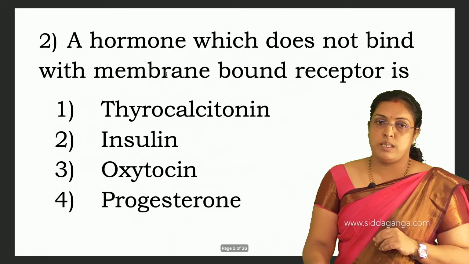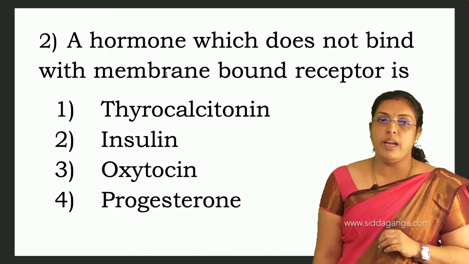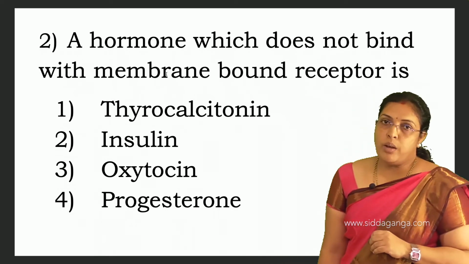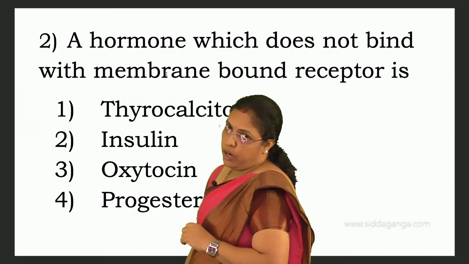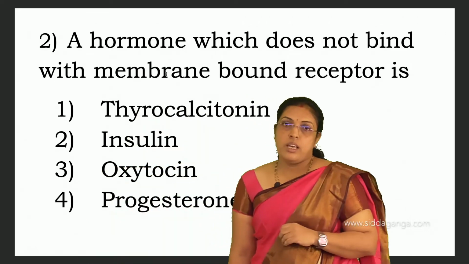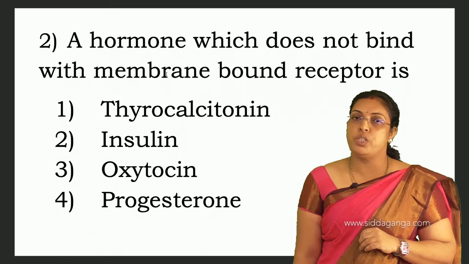A hormone which does not bind with a membrane bound receptor is, see, we have membrane bound receptors and intracellular receptors. Here thyrocalcitonin, insulin, oxytocin, progesterone are given.